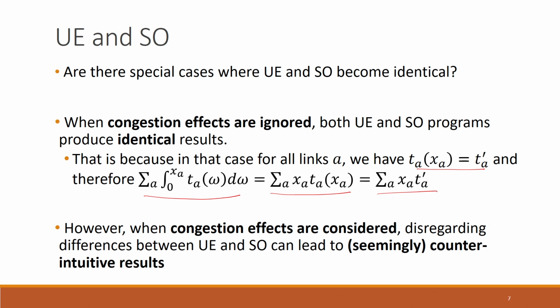However, when the congestion effects are considered, disregarding differences between user equilibrium and system optimization can lead to seemingly counterintuitive results. We will be seeing some arguments to understand why user equilibrium and system optimization can produce very different results, and sometimes very surprising results. We have seen an example before in the previous lecture to know the differences between user equilibrium and system optimization, but we will now be seeing a different aspect of the difference between these two optimization problems.